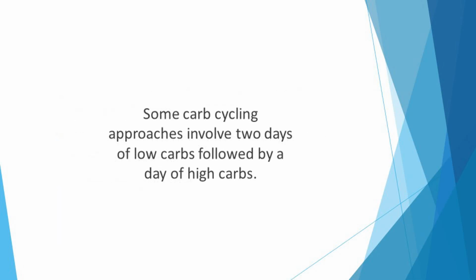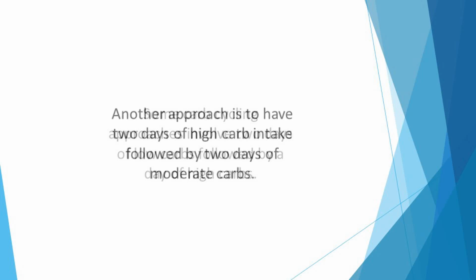Some carb cycling approaches involve 2 days of low carbs followed by a day of high carbs. This pattern repeats. Another approach is to have 2 days of high carb intake followed by 2 days of moderate carbs. There will then be 3 days of low carbs before returning to the beginning of the cycle.